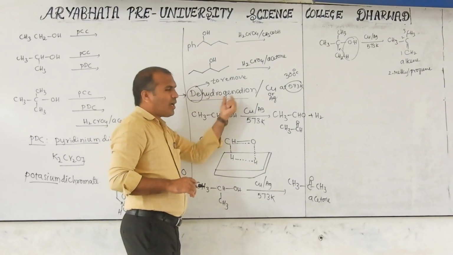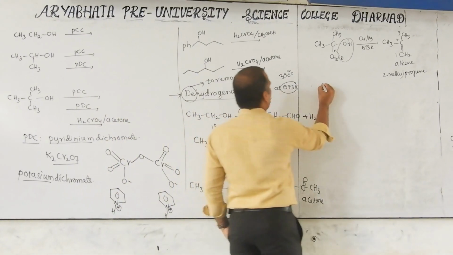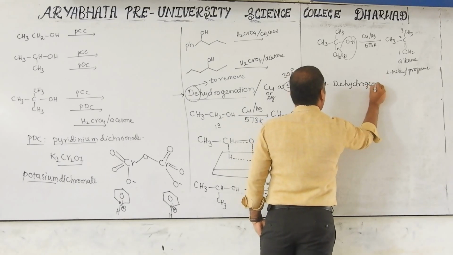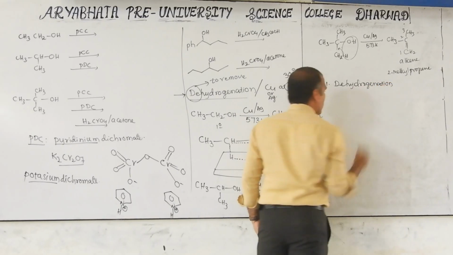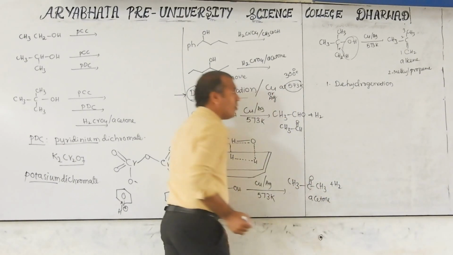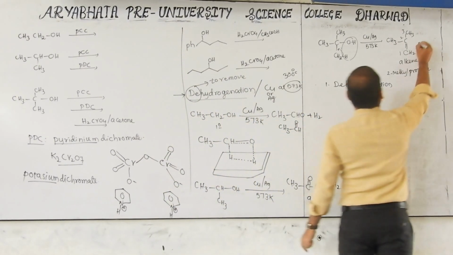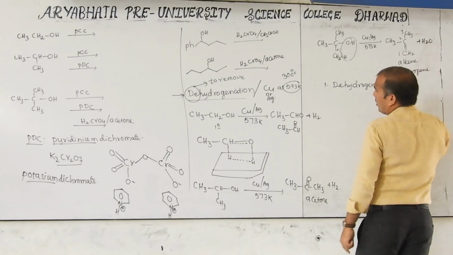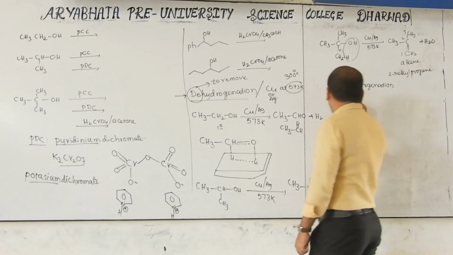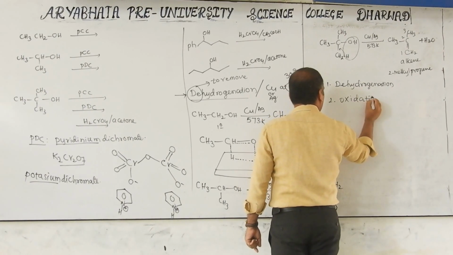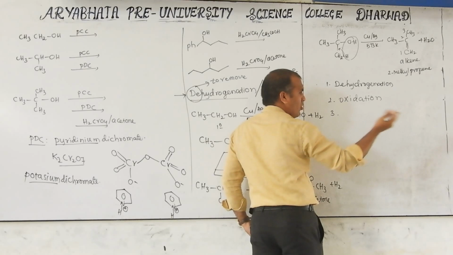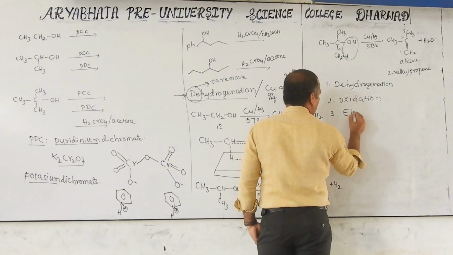Now, this reaction has several names. The first one is dehydrogenation, because hydrogen, H2, is removed here. If you want to add, you add H2. But here, a water molecule, H2O, is eliminated. Removal of hydrogen is also known as oxidation. Third, water molecule is removed here, which is also known as elimination.